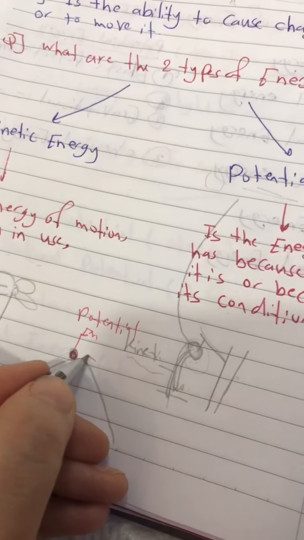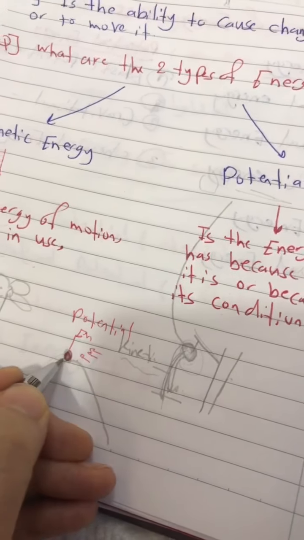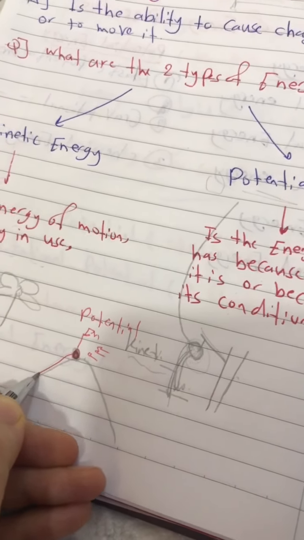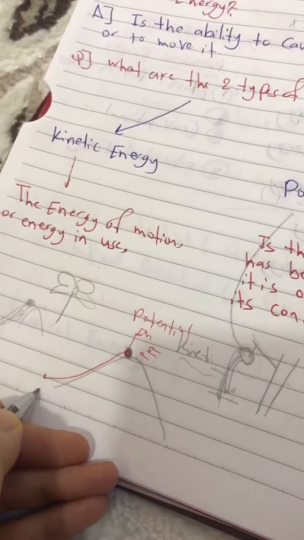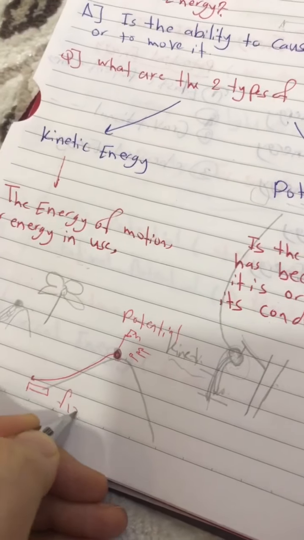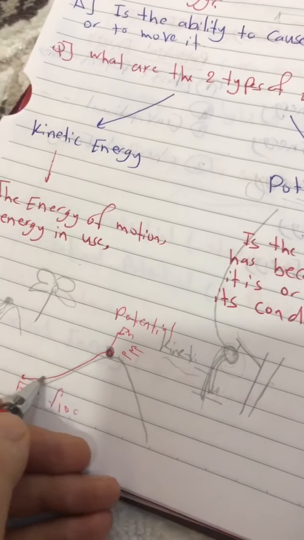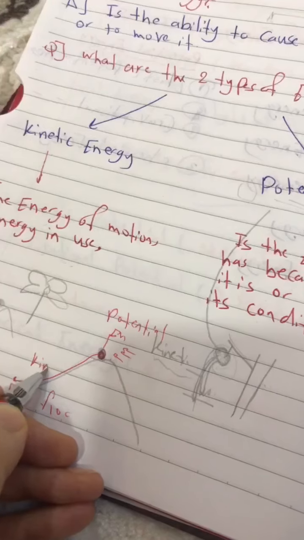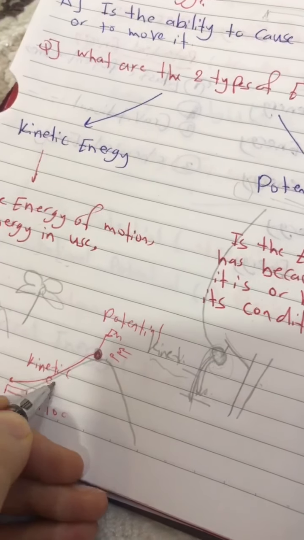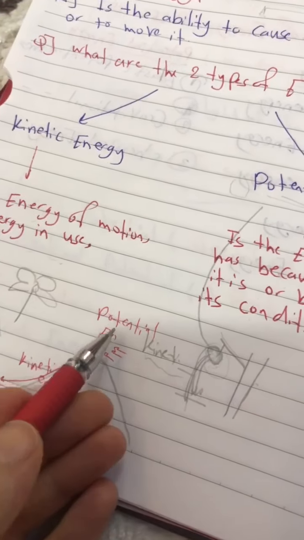Now I am pushing the ball. When I push the ball, it will start to move until it reaches the floor. So from here until here, we call it kinetic energy.